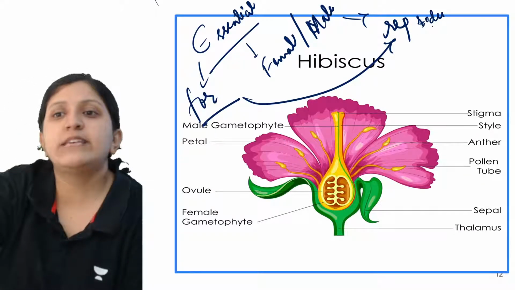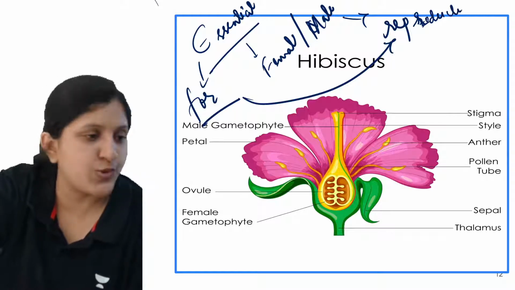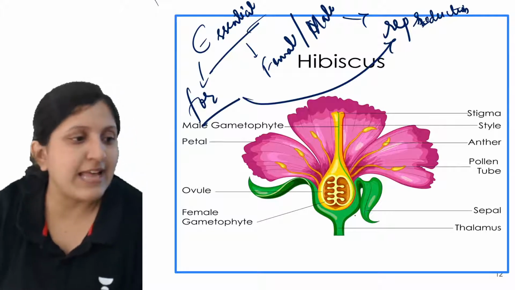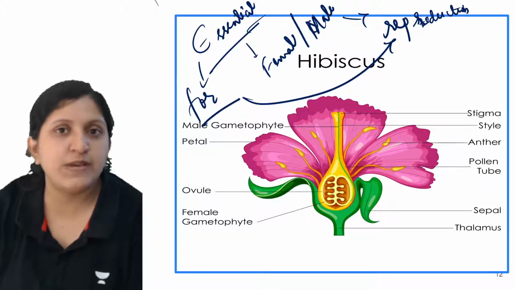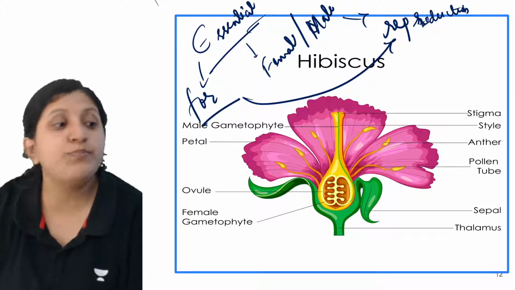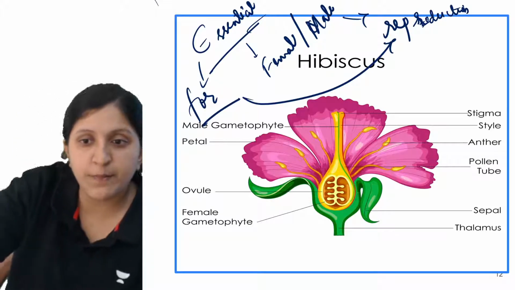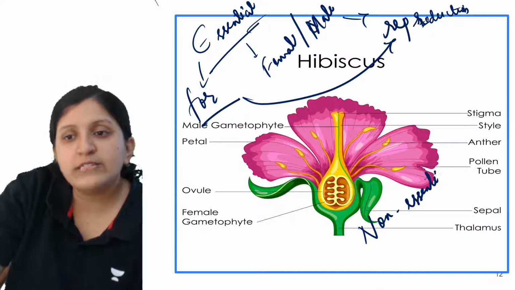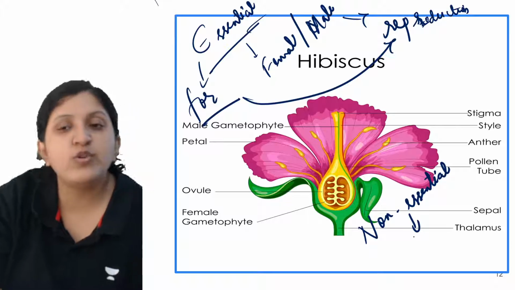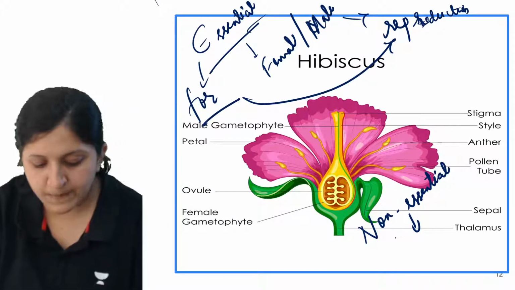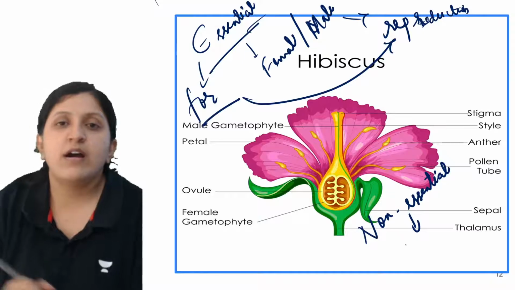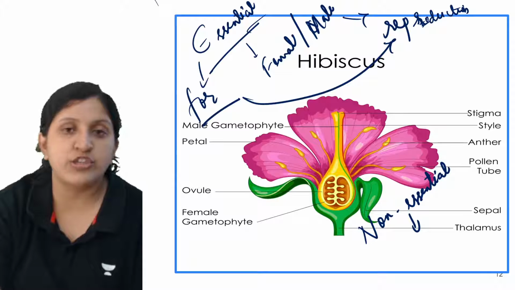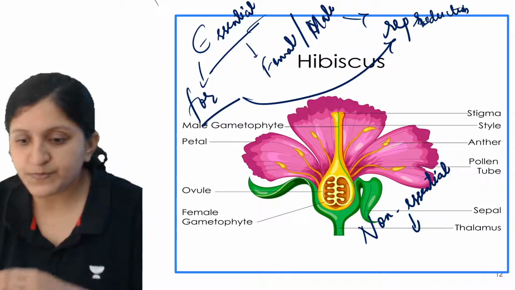Yeah, so it is essential for reproduction, it is required, and hence these are called the essential parts. Then what about the calyx and the corolla? Calyx and corolla are considered non-essential parts because they do not have a role in reproduction. So non-essential, when we mention it, means they do not have a role in reproduction, but they are anyway providing protection to the reproductive organs.